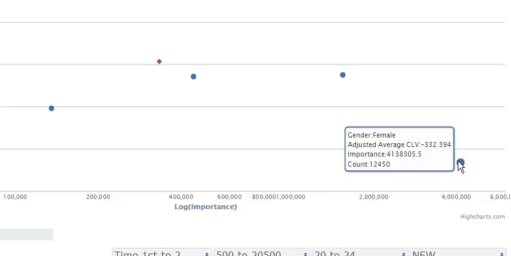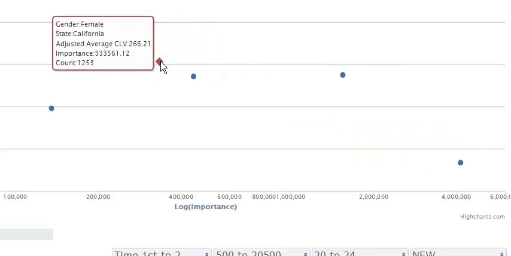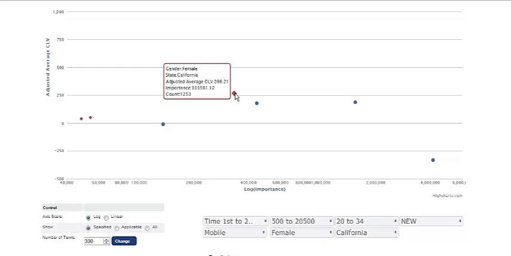And what I find is the fact that the person is female is driving the prediction down by 332. Essentially, there were 12,000 cases of females in our data set, and their average customer lifetime value was 332 lower than expected. But then we find that females from California, on the other hand, had an adjusted average customer lifetime value which was 266 higher than expected, higher than the overall average. So these are the various factors that are driving our prediction when we look at females from California who are new customers coming over the mobile channel.